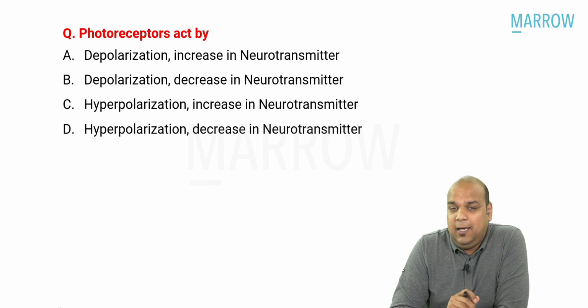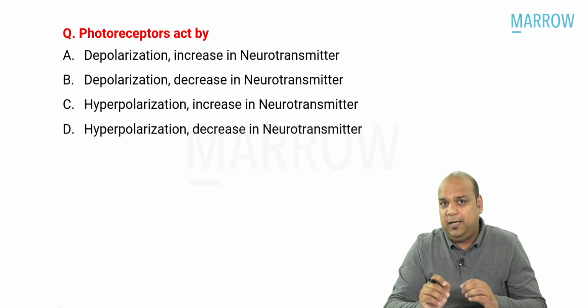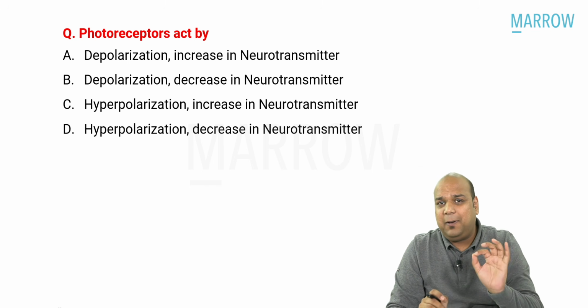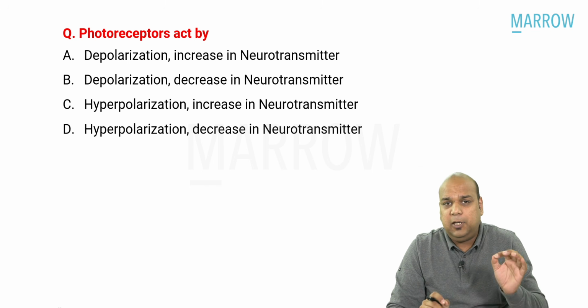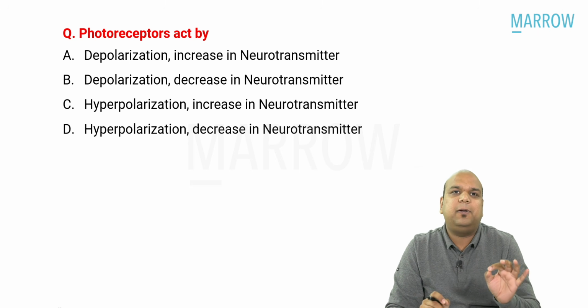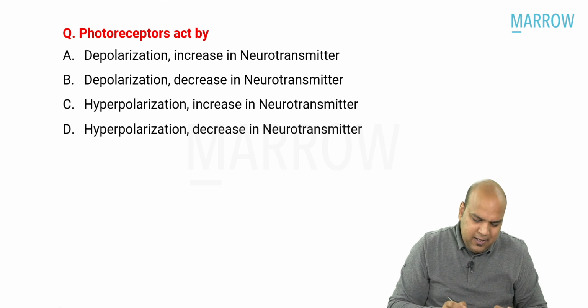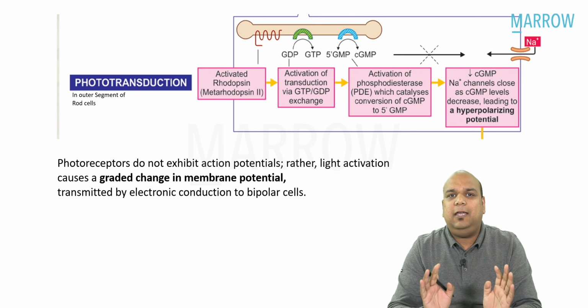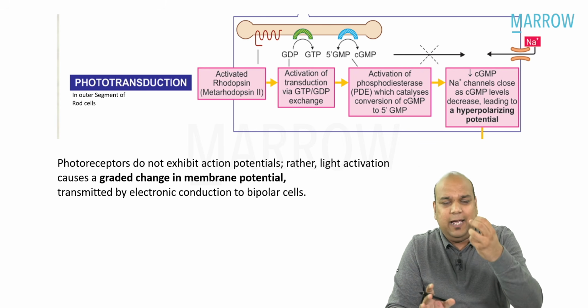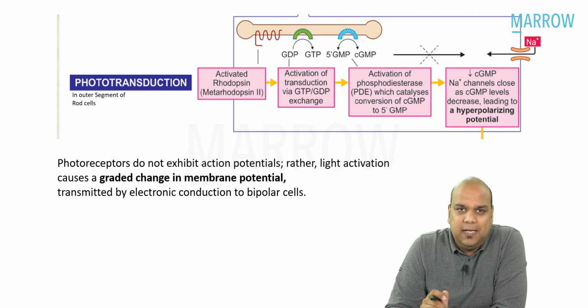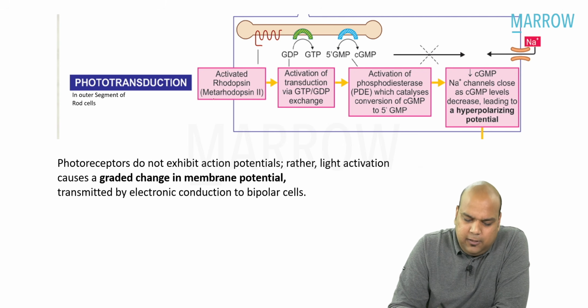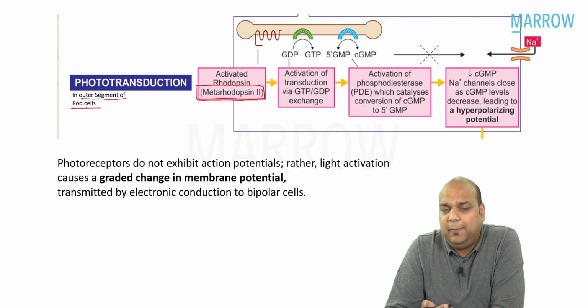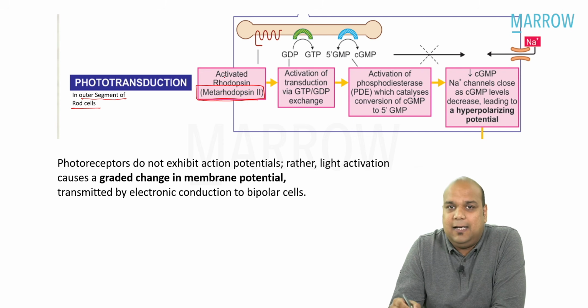Photoreceptors act by. So photoreceptors are peculiar if we have ever read, everybody, because almost all the neural impulses act by depolarization. But photoreceptors are peculiar because they act by hyperpolarization and not depolarization. Okay. So let us see, everybody. Phototransduction. After light has fallen onto the retina, light has been absorbed by the rhodopsin pigment. It will activate. Activated rhodopsin is known as metarhodopsin 2. This activated rhodopsin, which is present in the outer segment of the rod cells or the cone cells for that matter, that is the photoreceptors, this sets in a cascade.